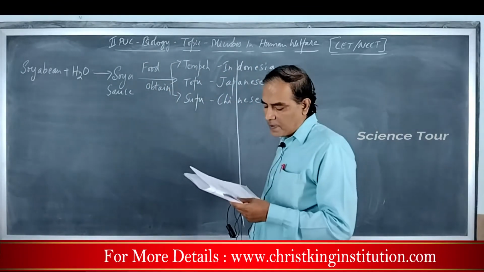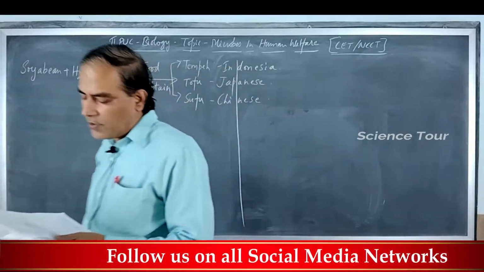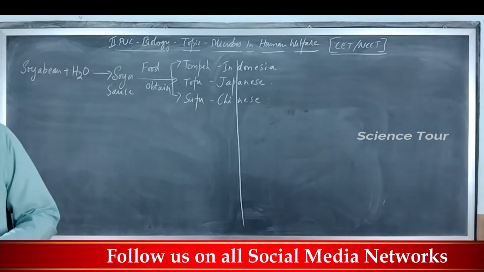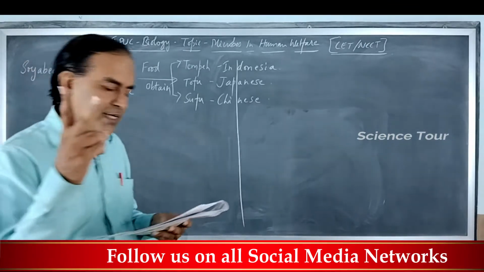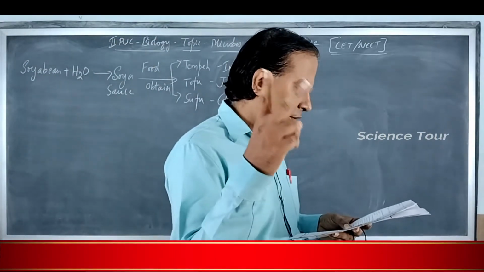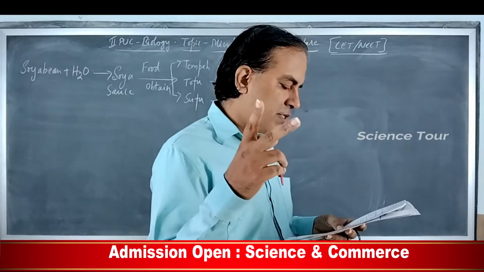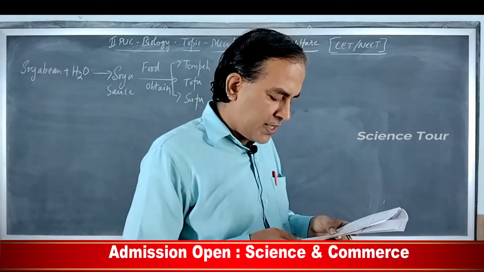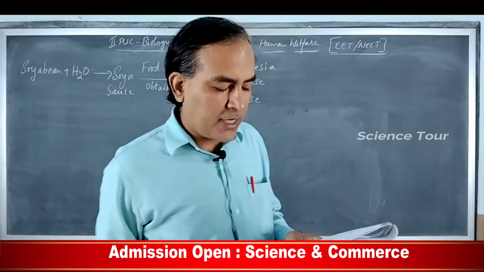Question number 5. Read the following 4 statements A to D about certain mistakes in 2 of them, and identify the 2 incorrect statements. A. Dough, which is used for making foods such as dosa and idli, is fermented by fungi and algae. No, it is fermented by bacteria, so it is incorrect.